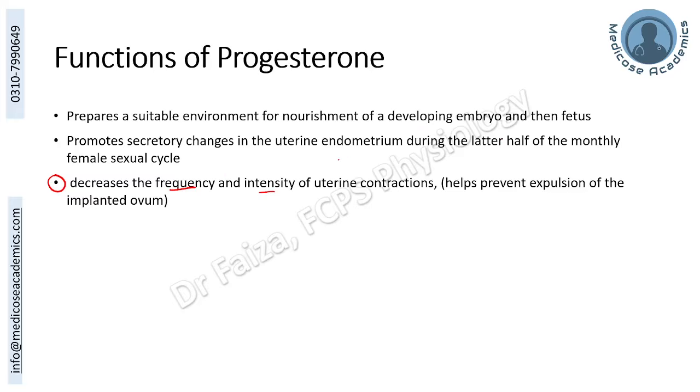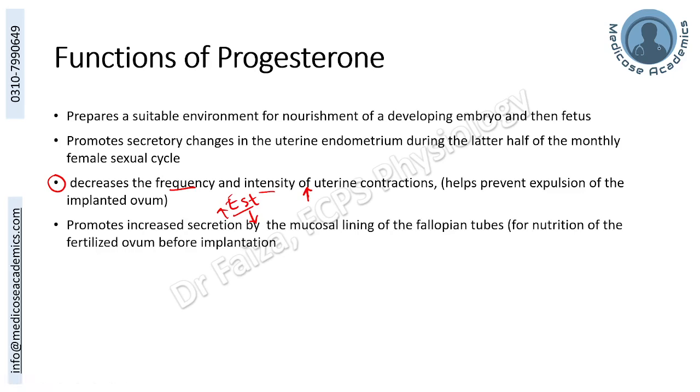Whereas estrogen has the opposite role, as it increases the frequency and intensity of uterine contraction. That is why when the fertilization and implantation occurs, the level of estrogen starts decreasing and level of progesterone is maintained. It promotes the secretion by the mucosal lining of the fallopian tubes.